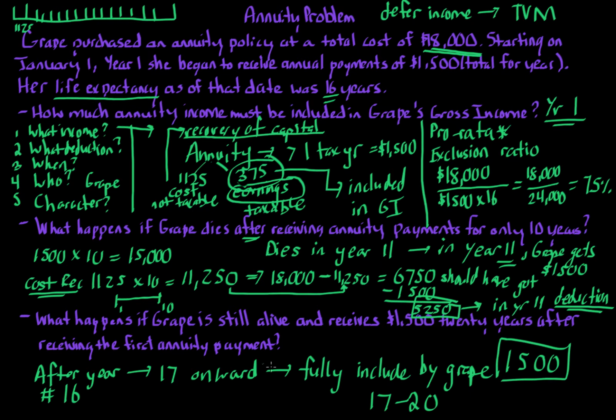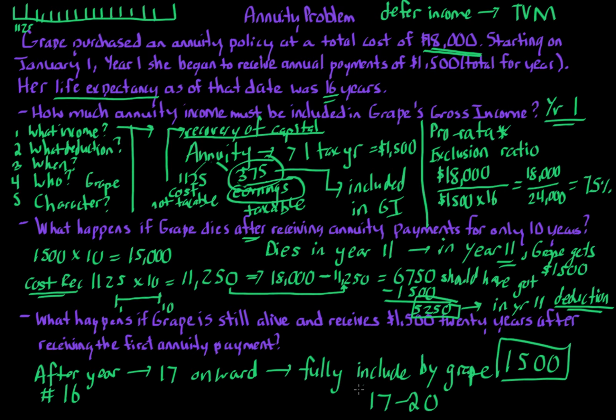But what if we change around the facts and say Grape outlives the 16 years? Year 17 and onward, Grape has to fully include that $1,500 payment. There is no more cost recovery because all $18,000 has been recovered. Remember, that's piecemeal: 16 times $1,125 equals $18,000. It's all been used up. You can't create more out of thin air. So that means years 17, 18, 19, 20, assuming year 20 is the last payment, Grape has to include $1,500.